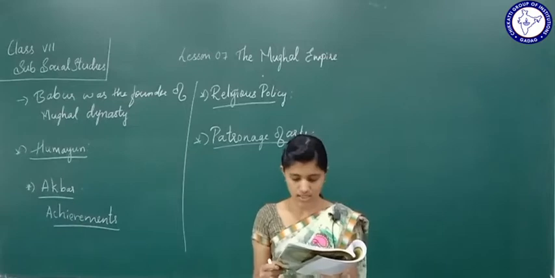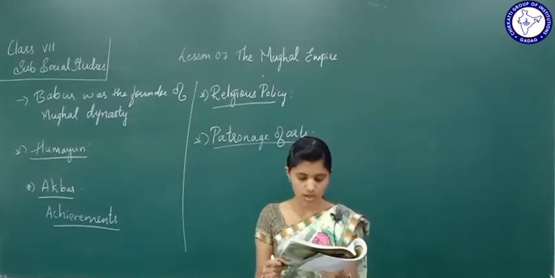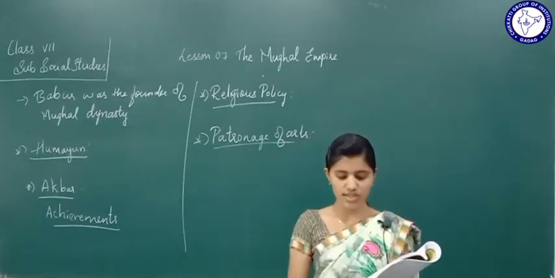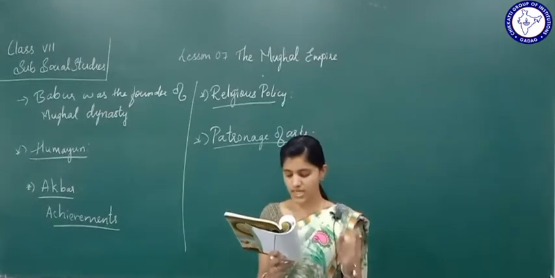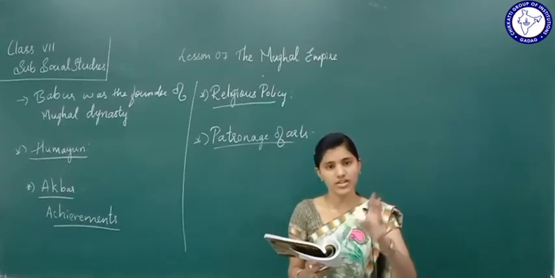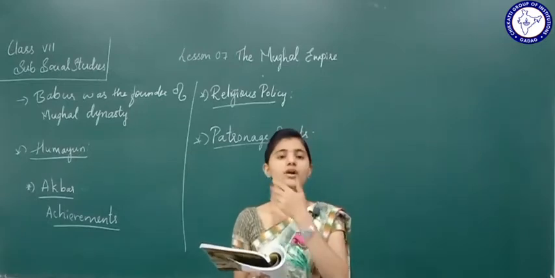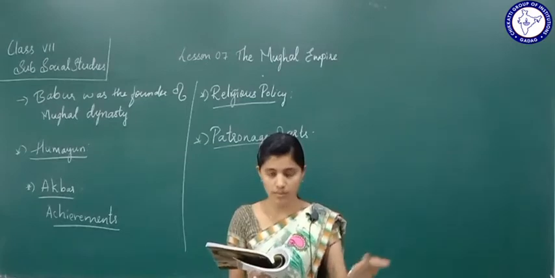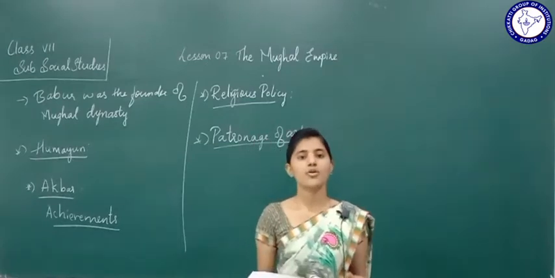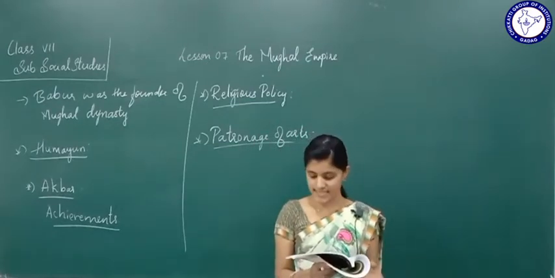Jahangir and Shah Jahan, who succeeded Akbar to the throne, continued his policies to a great extent. They followed the principles and administration made by Akbar.